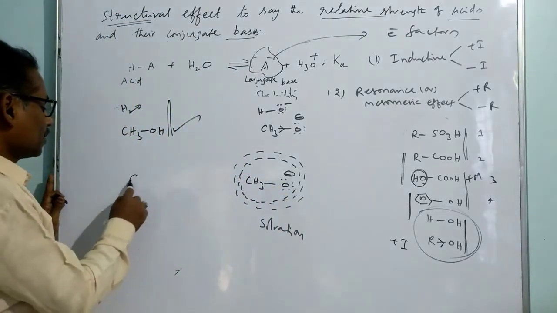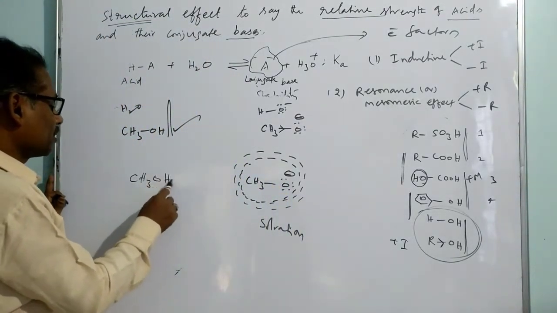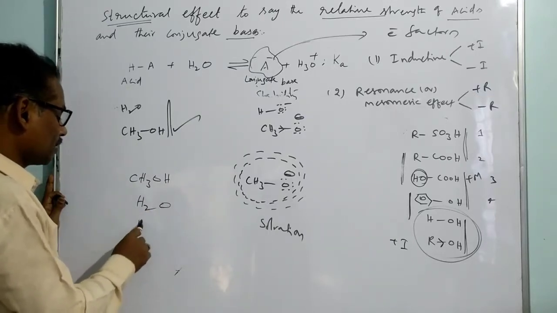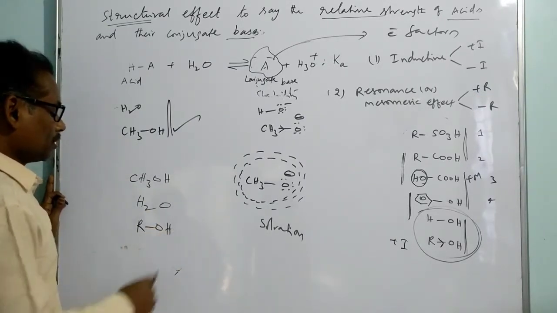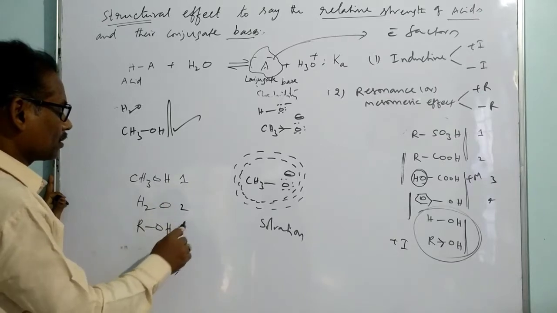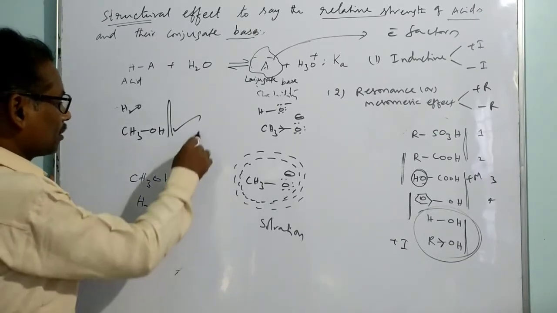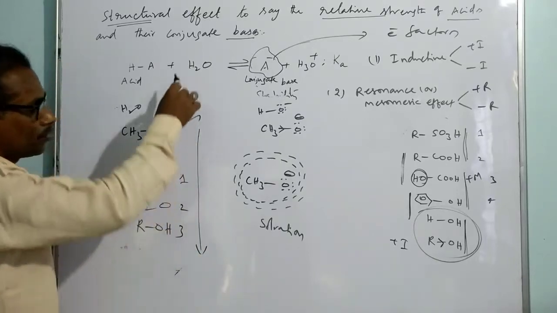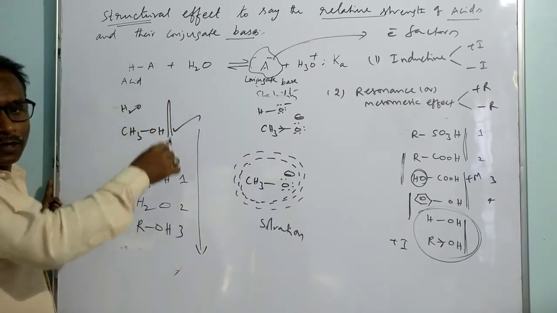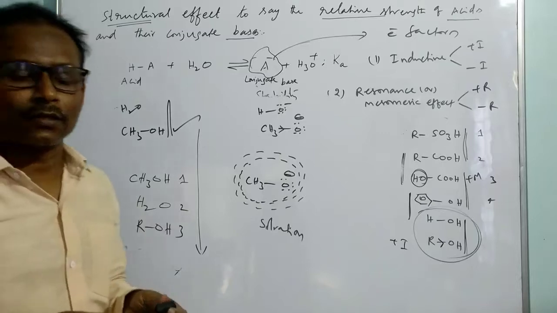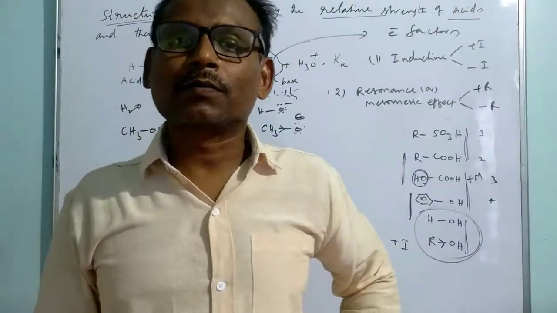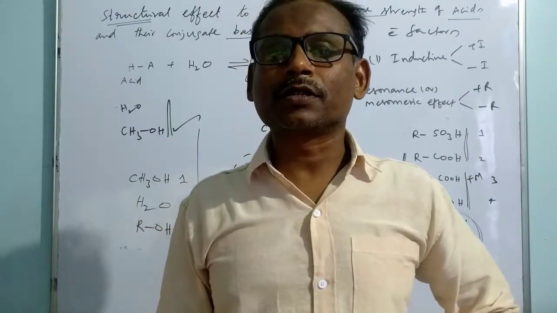That's why we give the order of acidic strength as methyl alcohol, then water, and then we give the general form of alcohol: primary, secondary, tertiary, like that. In the list of the conjugate acid-base theory, it is arranged like this. Whenever you go in the list from top to bottom, the acidic strength gradually decreases. Hence, what is the positive resonance effect and negative resonance effect?